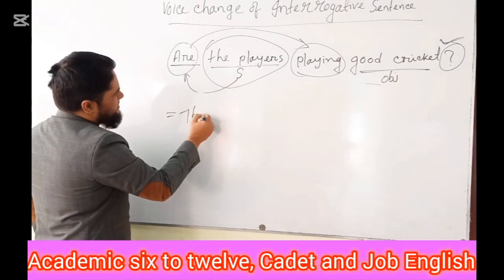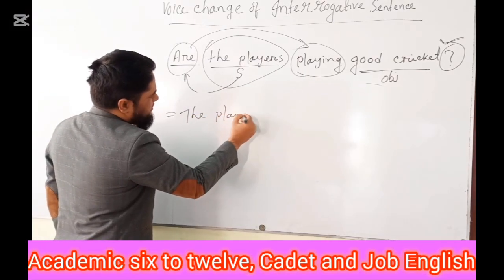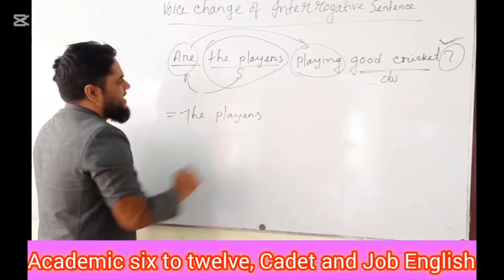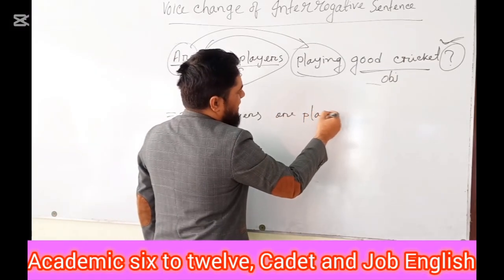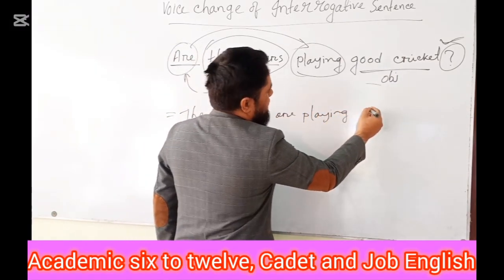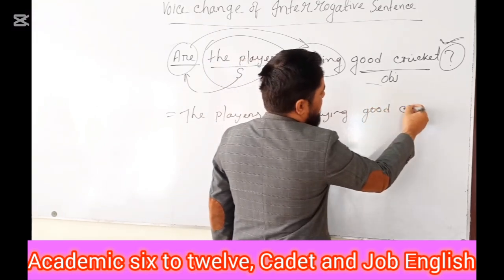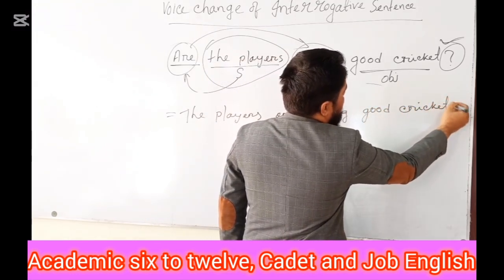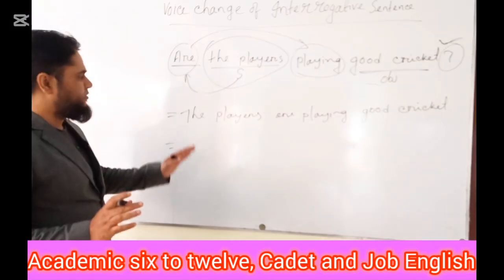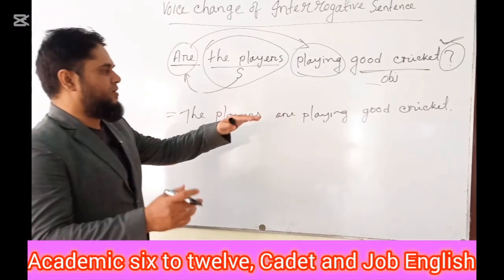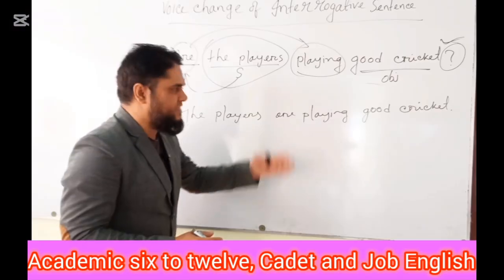Here the subject is the players. And then write down the next portion of the sentence. The players are playing good cricket. Full stop.